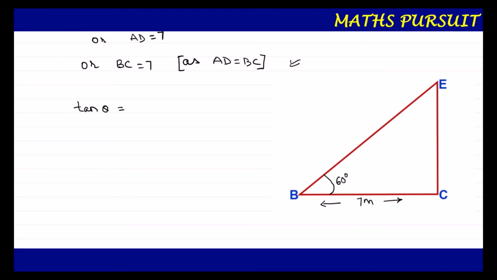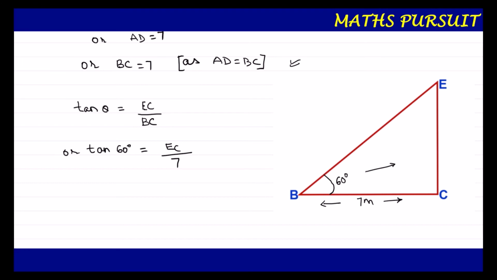We are going to consider tan theta is equal to the opposite side of angle theta, that is EC, over BC. Whether we write EC or CE, both are the same. So I can say tan 60 degree is equal to EC upon 7, because we got that BC is equal to 7 meters.